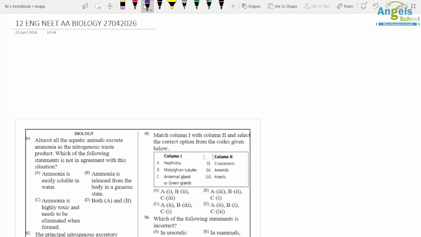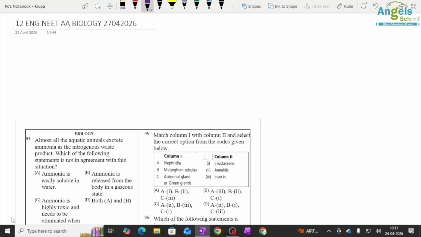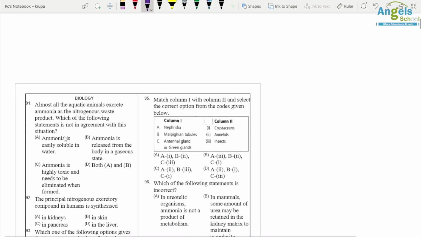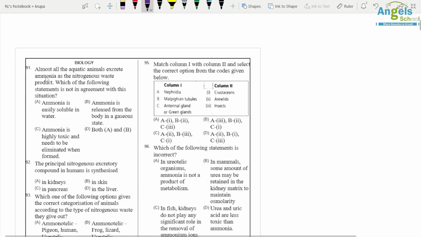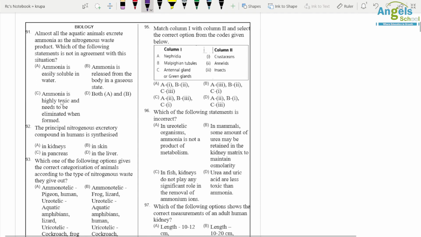12th AA NEET. Question number 91. Almost all the aquatic animals excrete ammonia as nitrogenous waste product. Which of the following statements is not in agreement with this situation? Ammonia is easily soluble in water, correct statement.